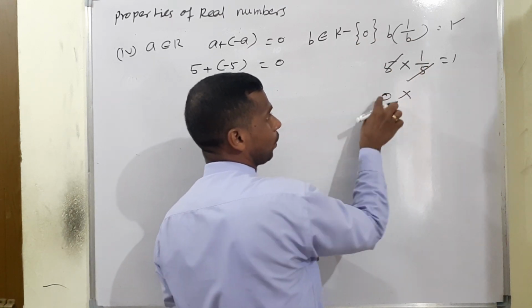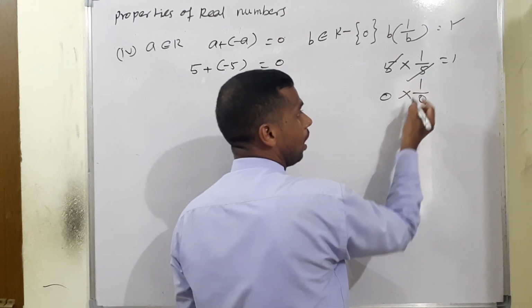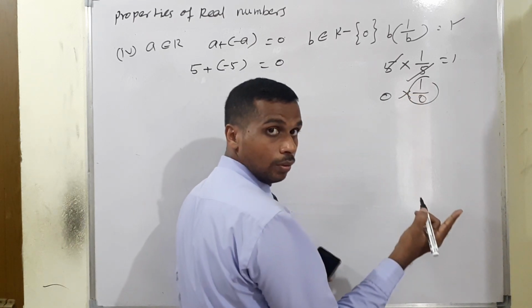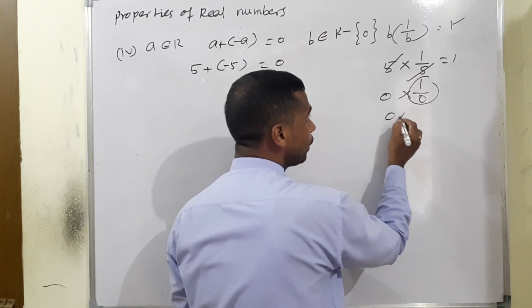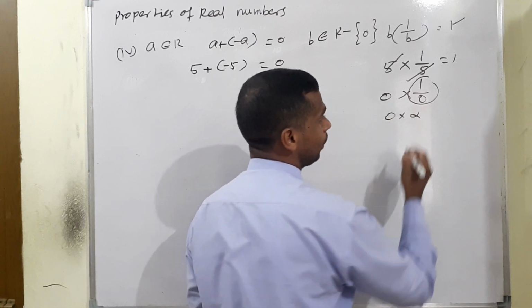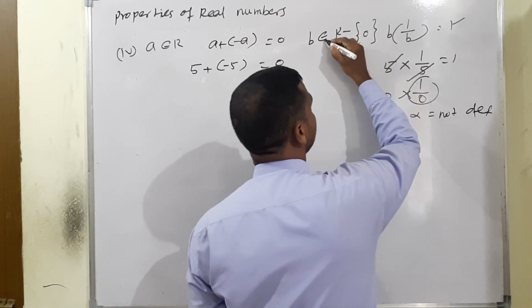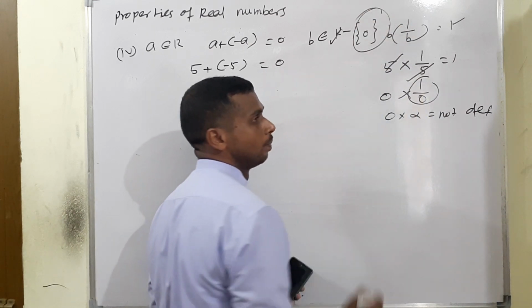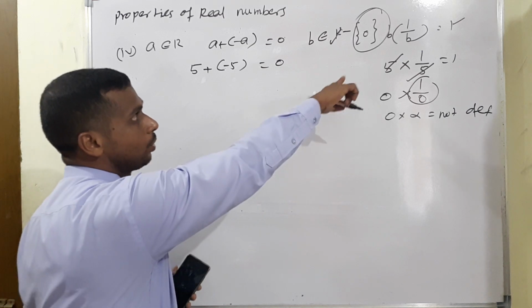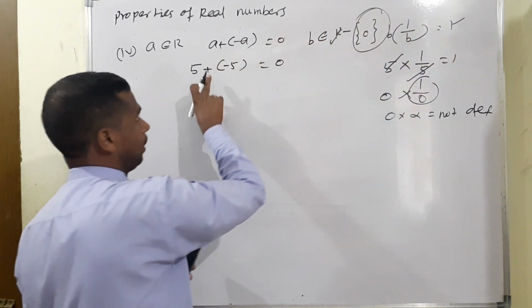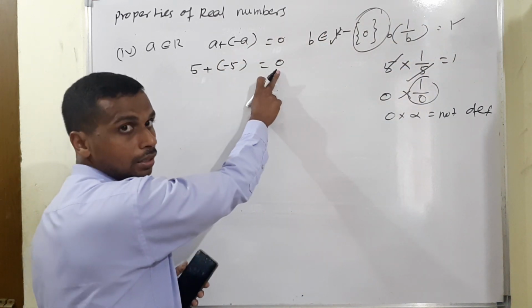0 into its reciprocal, the same number, no, 1 by 0. Already we know what will happen with 1 by 0? Infinity. So 0 into infinity, still we have the answer only: not defined. That's why we are saying all the real numbers except 0. Okay, in multiplicative the identity element is 1, in addition the identity element is 0.